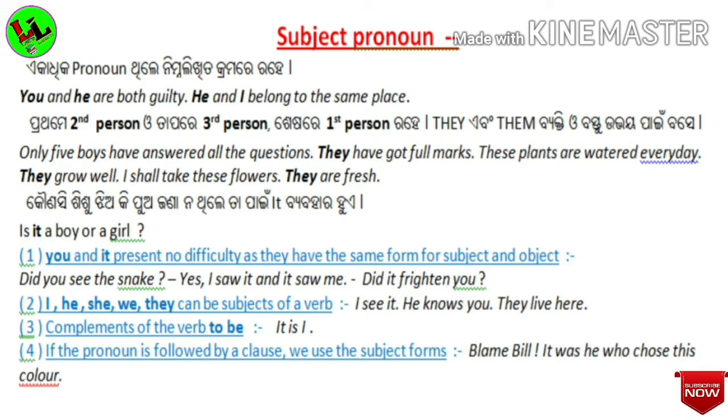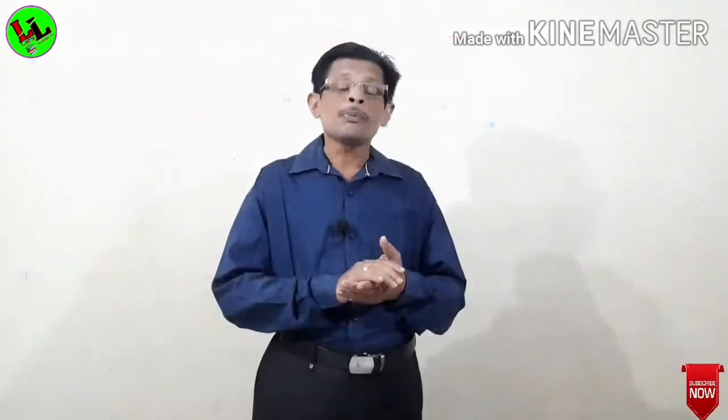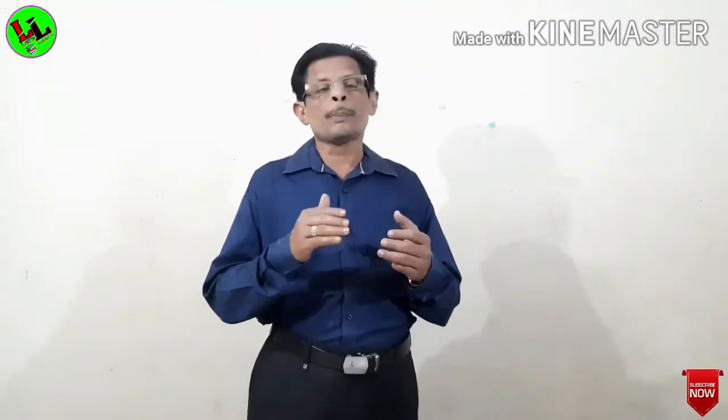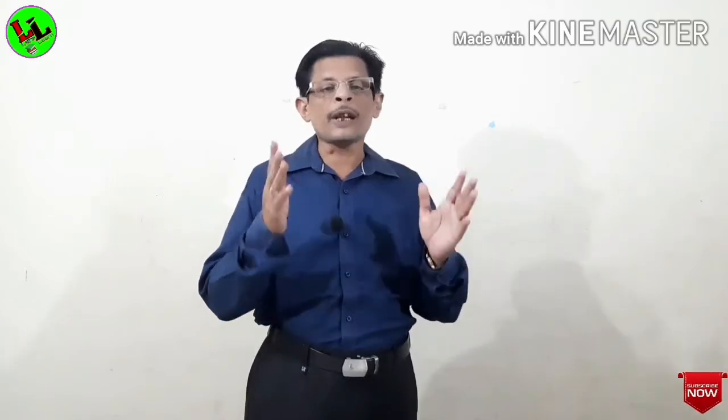If the pronoun is followed by a clause, we use the subject forms. For example, blame Bill. It was he who chose this color.